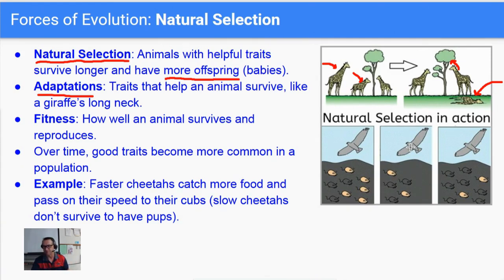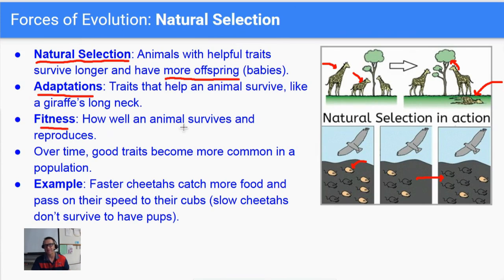On the bottom here, you see this bird flying around. The ground is black. Maybe, I don't know, maybe a volcano erupted and lava covered it and now it's black. Well, you can see the brown mice are easy to see. The black mice are hard to see. So through natural selection, the birds will start eating more of the brown ones because they're easier to find. And over time, the black fur allele will become more common, and the brown fur allele and the brown trait will become less and less common through natural selection because it's better to be a black mouse in that environment.